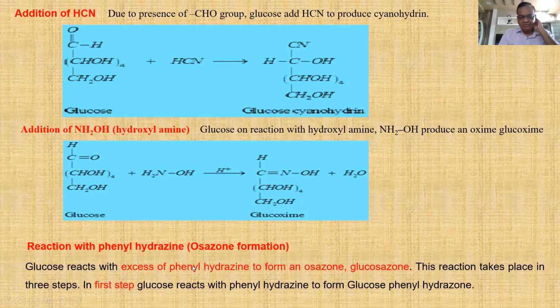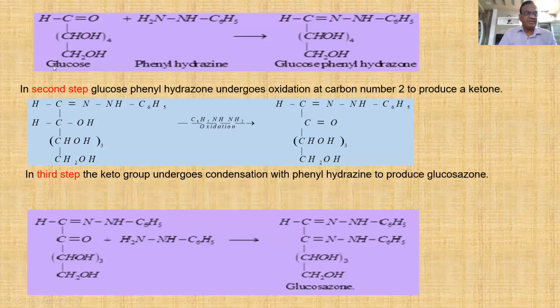Glucose on reaction with excess of phenylhydrazine, 3 molecules of phenylhydrazine, gives the glucosazone derivative. See what happens. This is the structure of phenylhydrazine. NH2NH2 is hydrazine. One of the hydrogens is replaced by a phenyl ring. This is phenylhydrazine. So it undergoes a condensation reaction. The first molecule undergoes condensation and gives glucose phenylhydrazone.